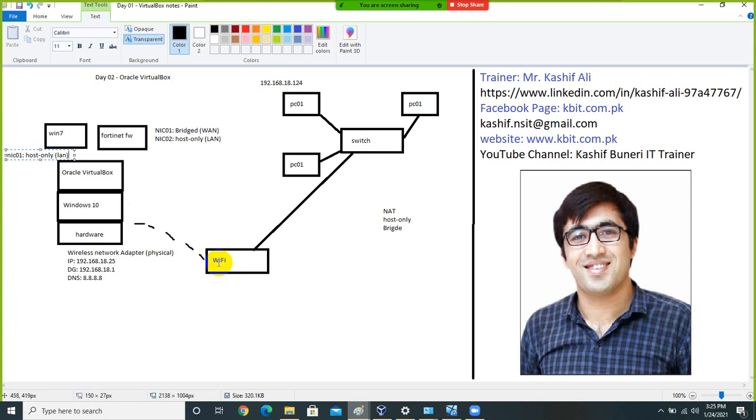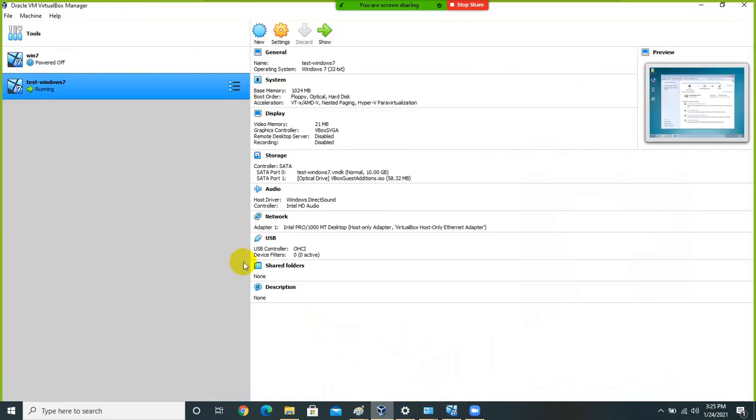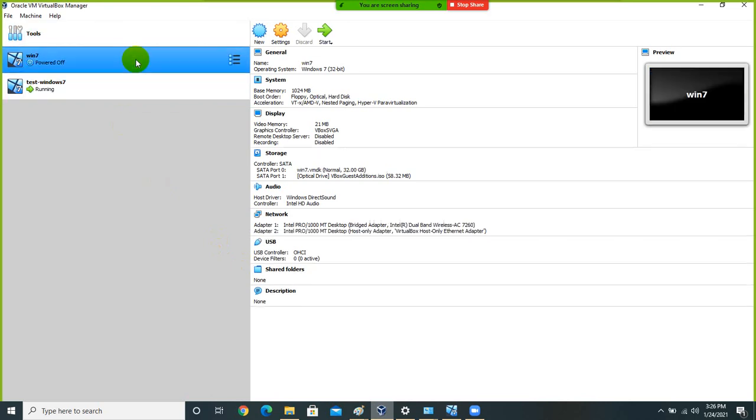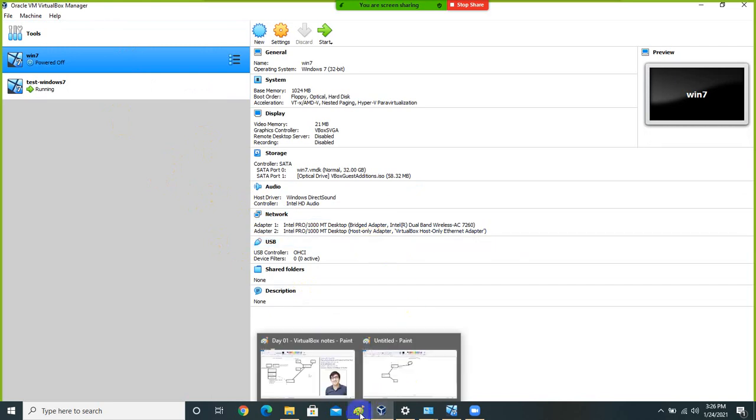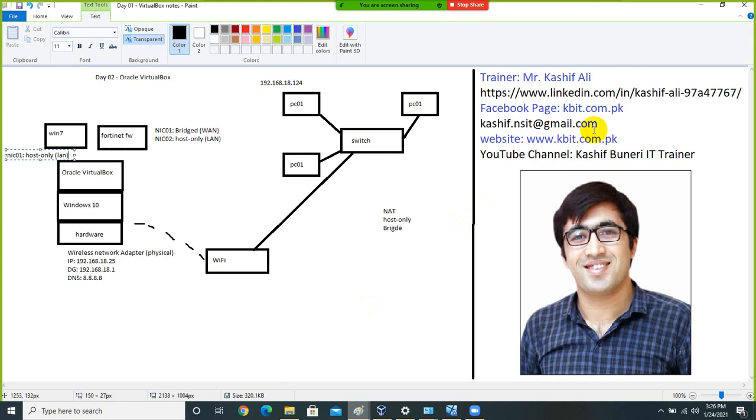So this is how you can create your network for the firewall configuration. If you have a use case for this, you can do it. So that was the session for the virtual networking of VirtualBox. This is how you can connect virtual machines with each other, and I have also told you that suppose you have a use case for your firewall, so you can do these settings. Again, if you guys have any question, you can contact me on my email, and you can send your question through my email.